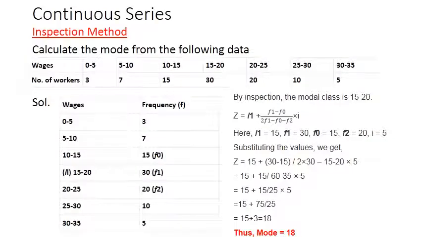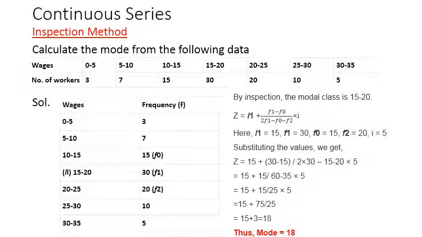Now we have one more type of series, that is continuous series, and we have the inspection method and the grouping method as well. Now the question is given: calculate mode for the following data. Wages are given 0 to 5, 5 to 10, 10 to 15, 15 to 20, 20 to 25, 25 to 30 and 30 to 35. Number of workers: 3, 7, 15, 30, 20, 10, 5.